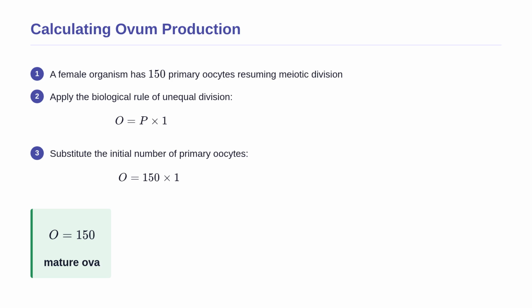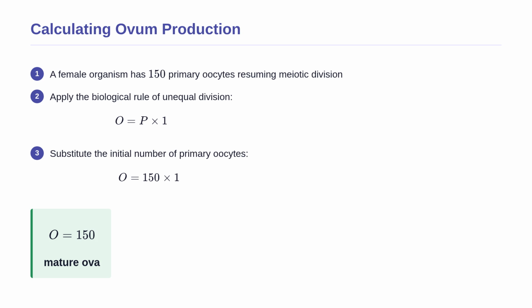Now that we have our ovum production formula, let us apply it to a specific scenario. We are given a female organism with exactly 150 primary oocytes that are stimulated by hormones to complete oogenesis. We need to calculate the total number of mature ova produced. We use our specific oogenesis formula because it accounts for the massive unequal division of cytoplasm. We substitute the value 150 for P, representing our starting cells.